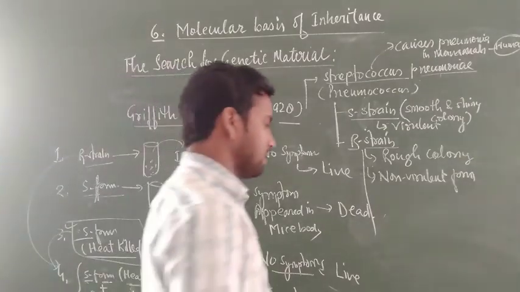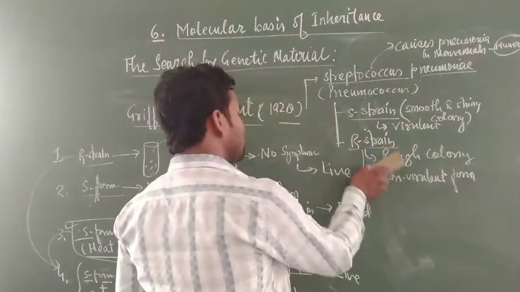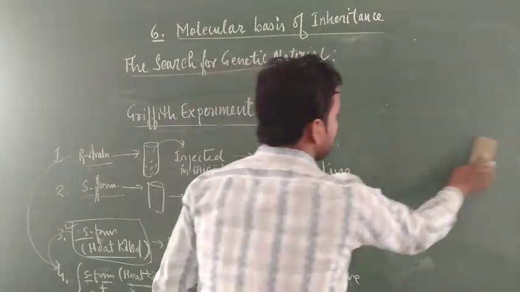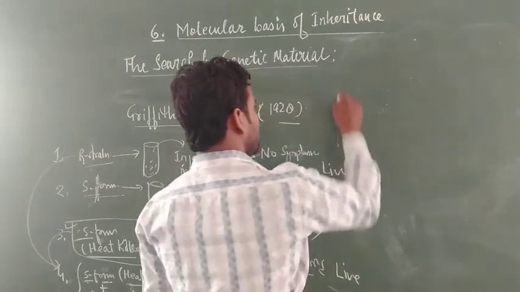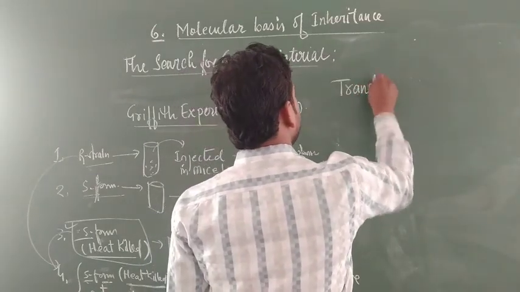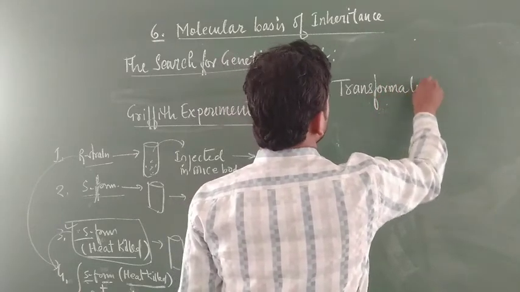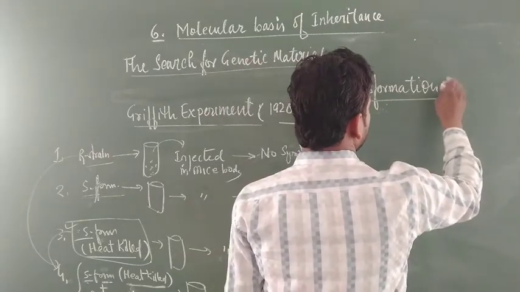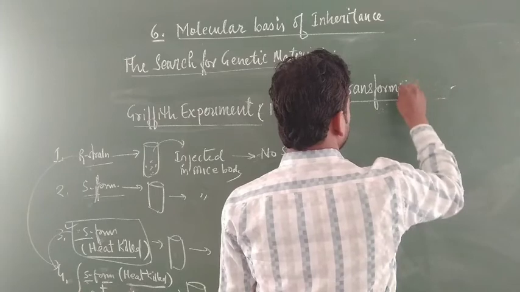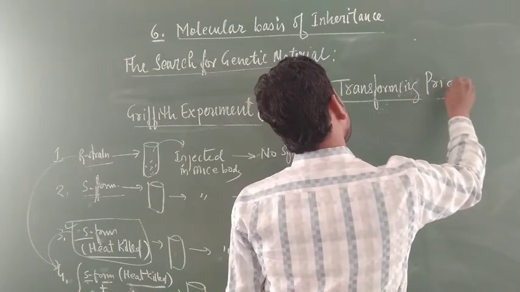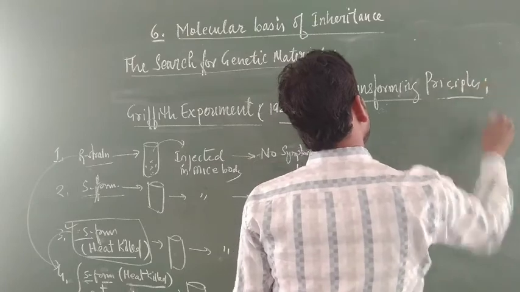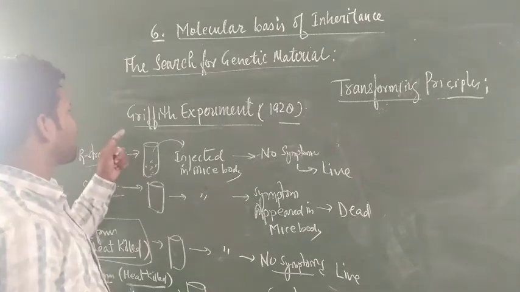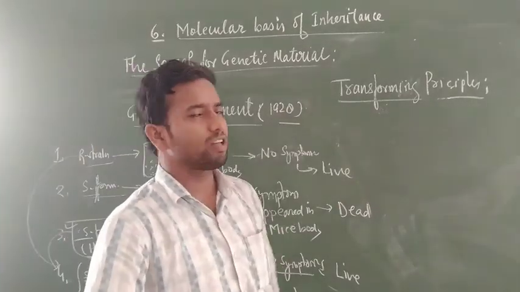He stated that some material present in the S form converts the R form into the virulent form, and that is called transformation. Later on he proposed the concept of transformation, also called the transforming principle. You can say the Griffith experiment is also known by another name, the transforming principle.